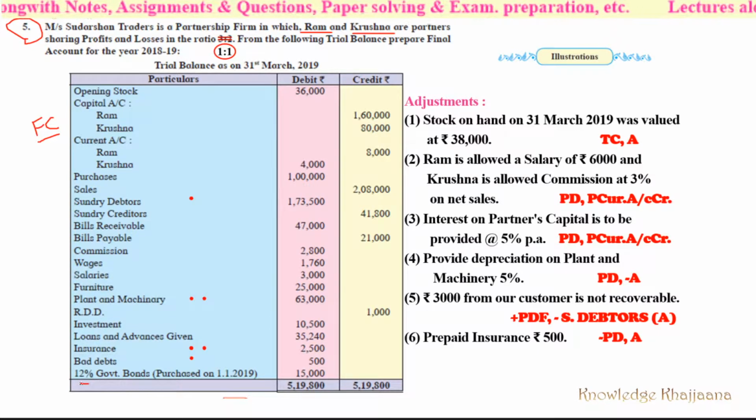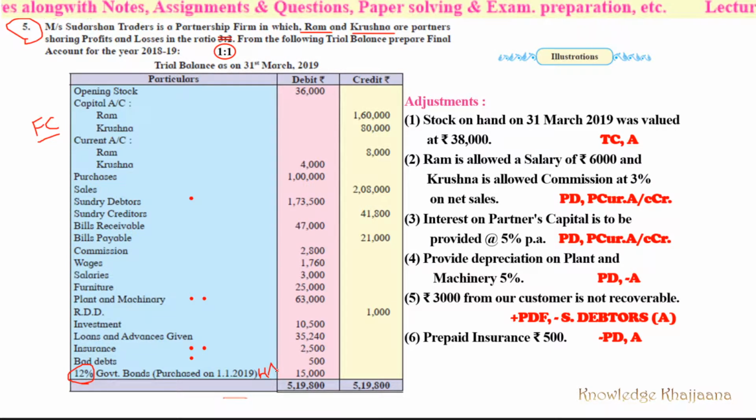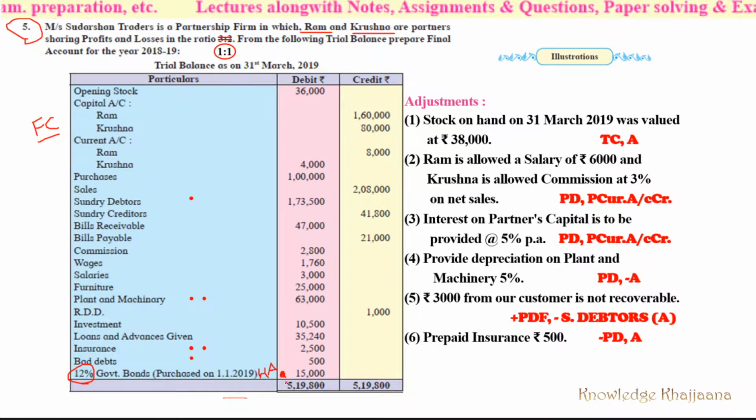Then 12% government bonds purchased on 1st January 2019. See here, the interest received from the government bonds is not given, so this is a hidden adjustment. When there are hidden adjustments, we have to make 2 dots over here. Why 2 dots? One for the interest which you received against this investment, in trading account credit side, and one in the asset. So 2 dots over here.